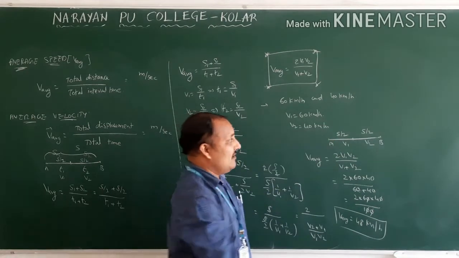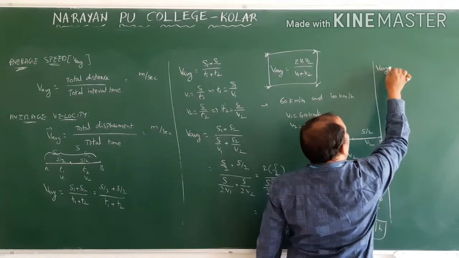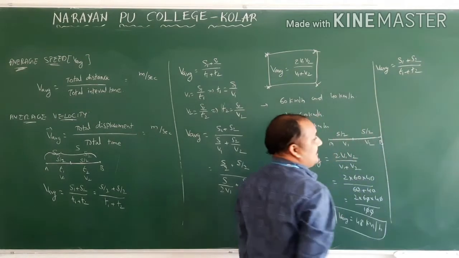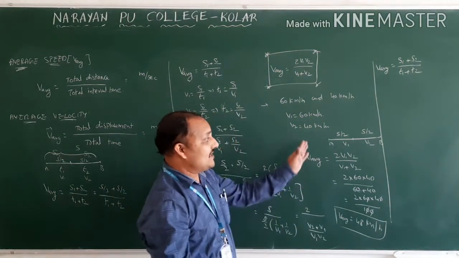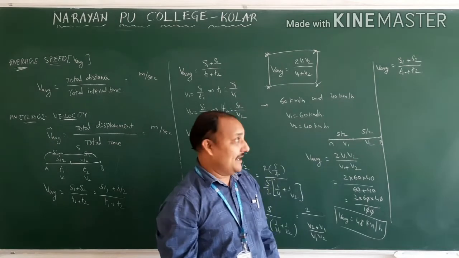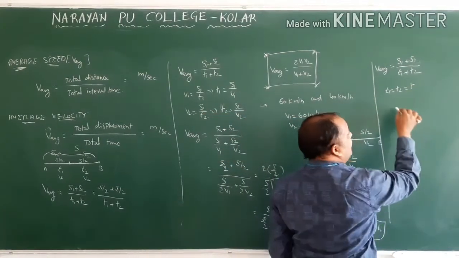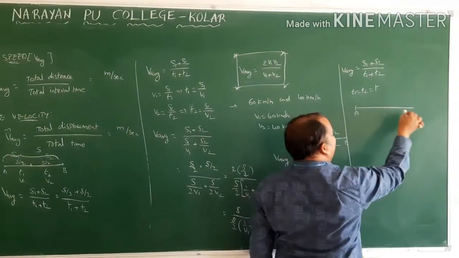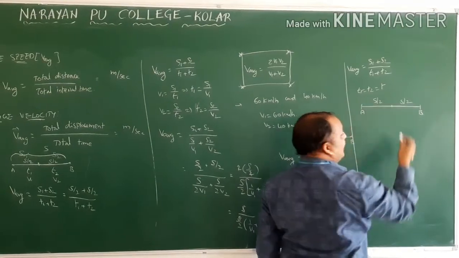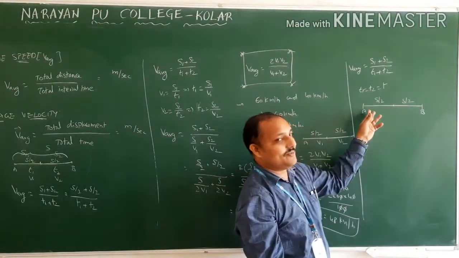How will it come? We will see according to this formula. What is the average speed formula? The general formula is S1 plus S2 by T1 plus T2. Now what we said: first half with some time and second half also with the same time. Same time means T1 is equal to T2 is equal to T. This is the diagram: initial point A, final point B. First half means S by 2, second half means S by 2. Total distance we don't know, therefore if you take the first half, it means always S by 2.